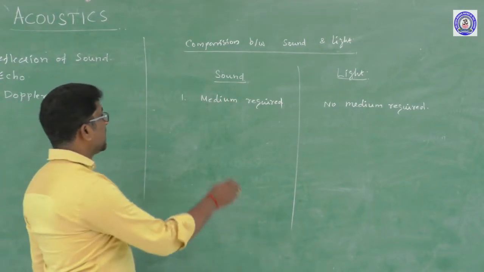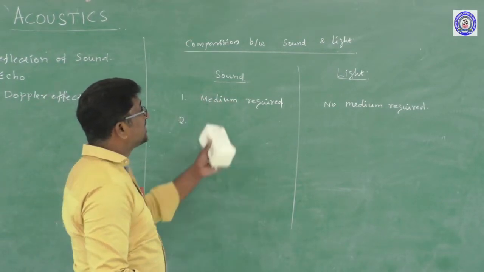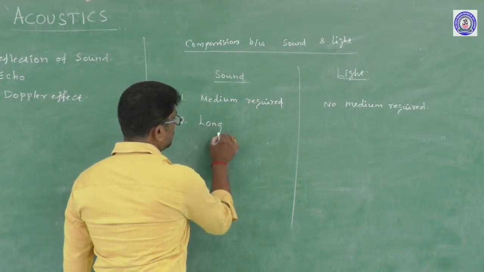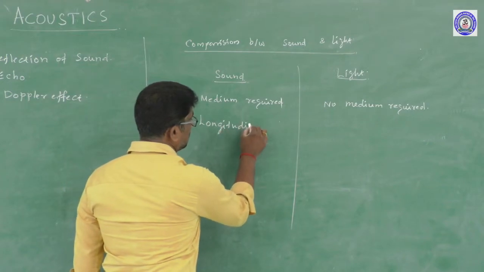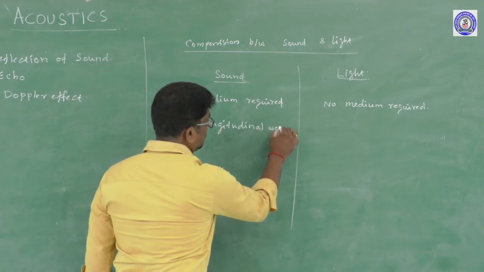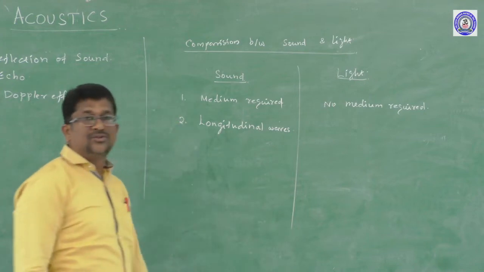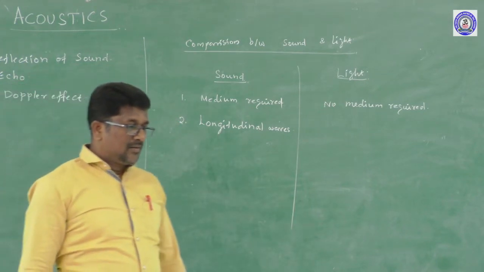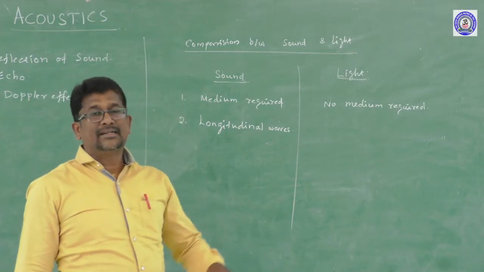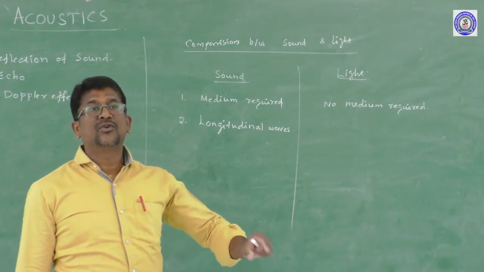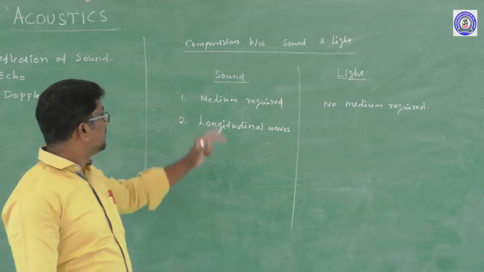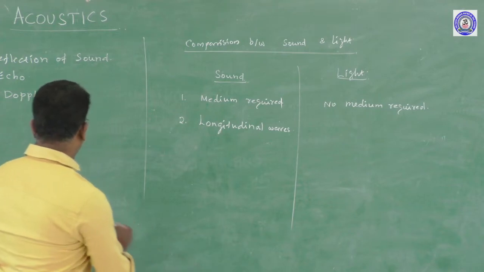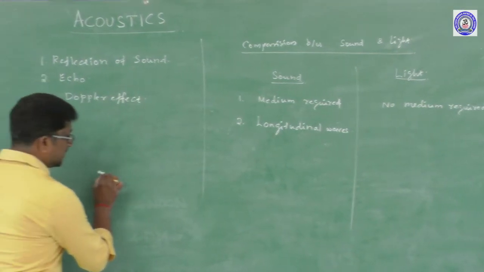Right? And the second one, sound waves are longitudinal waves. The sound waves are longitudinal waves. Longitudinal waves means if the wave propagates along the direction of vibration of the particles, then the waves are called longitudinal wave. Okay?